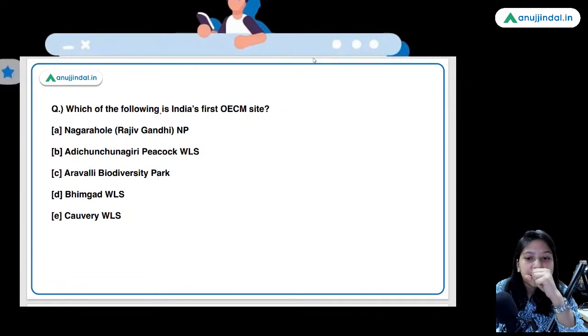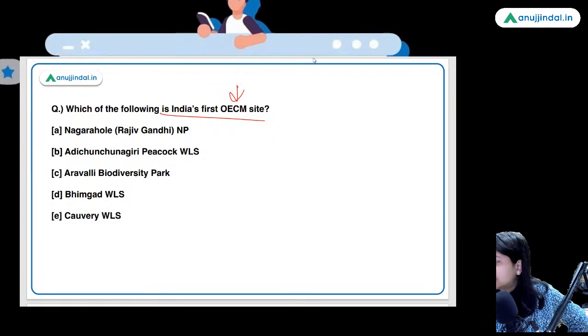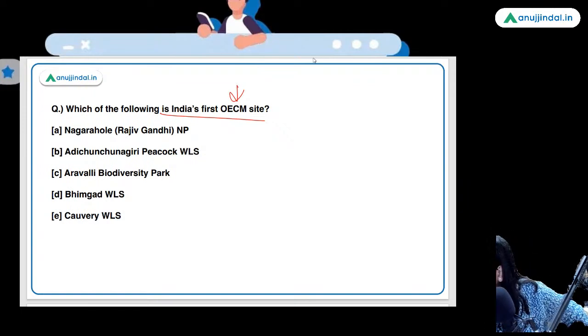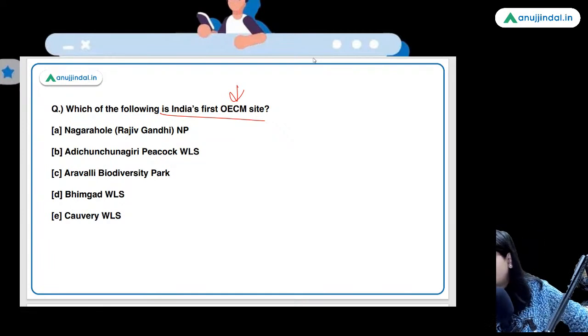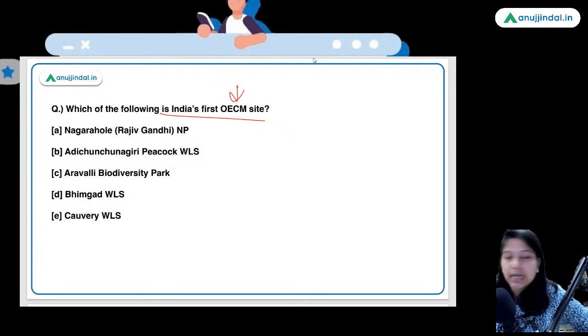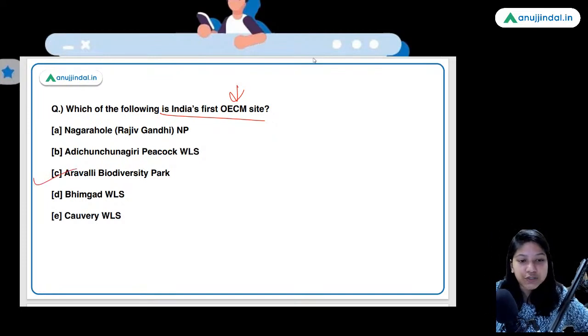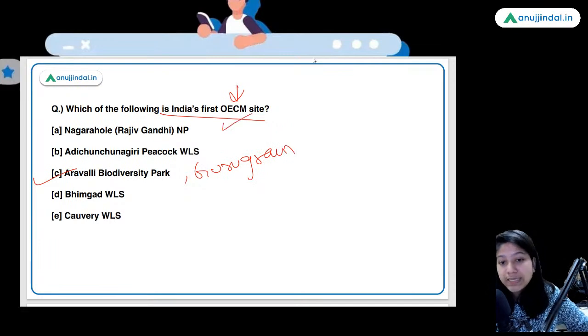Which of the following is India's first OECM site? Tell me the full form of OECM first of all. What is the full form of OECM? Yes, Anshut Anwar, absolutely right. 14 circuits are there in the Swadesh Darshan scheme. It is a scheme of the Ministry of Tourism, that is very obvious, and it was launched in 2015. Good. Now guys tell me, very good. Aravalli Biodiversity Park in Gurugram, Haryana is the right answer. Now tell me the full form of OECM site.